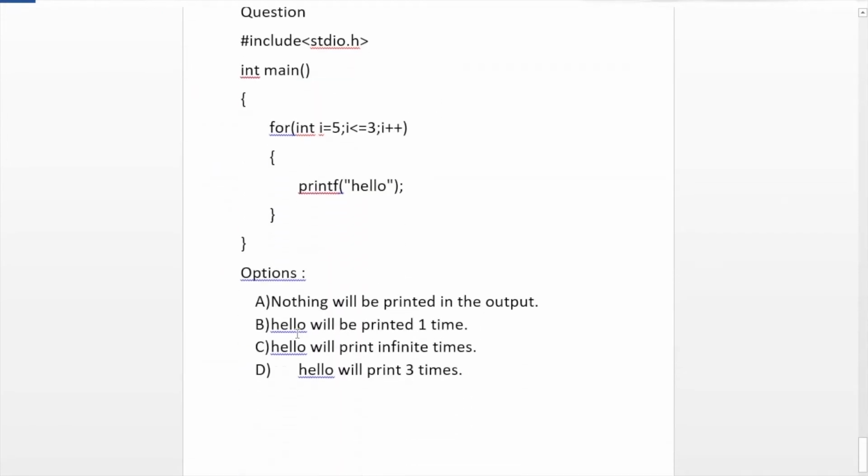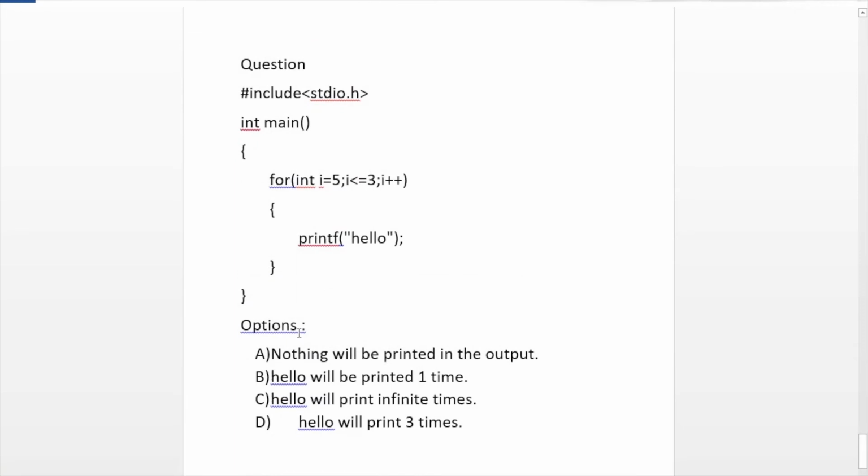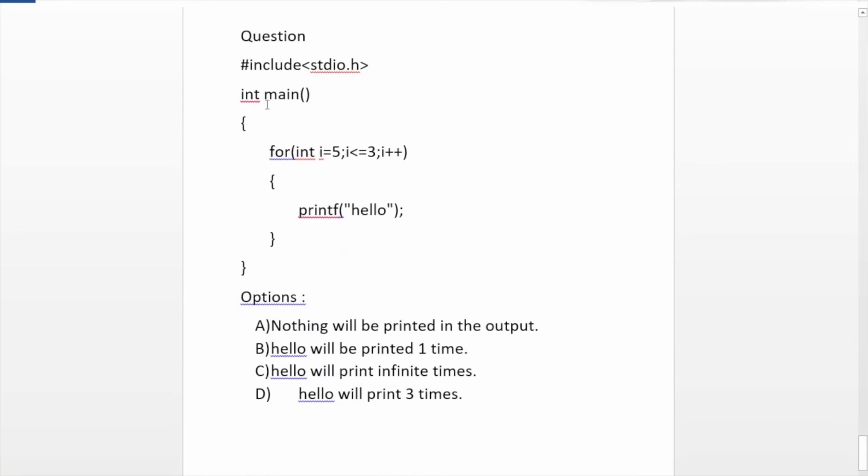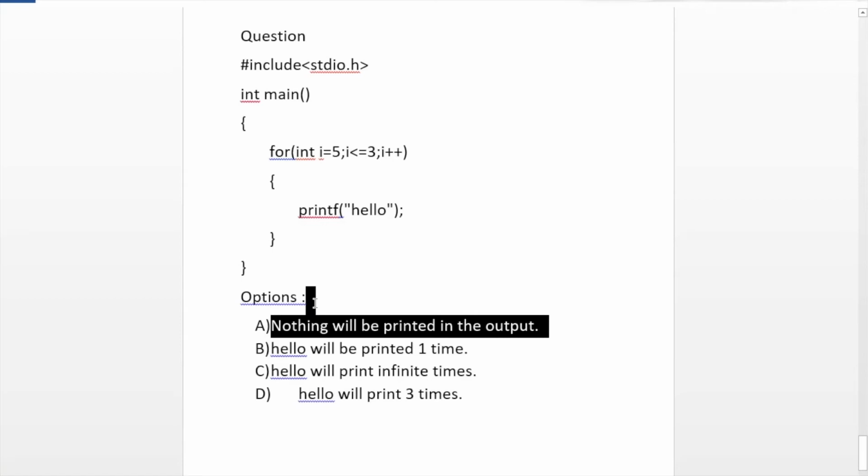Yeah, this is the question. And you can see the question here. Int main, for int i equals 0, i less than or equals 3, i plus plus, printf hello. Options: nothing will be printed, hello will be printed 1 time, hello will be printed infinite times, hello will be printed 3 times. What's the output now? Yeah, nothing will be printed in the output screen.